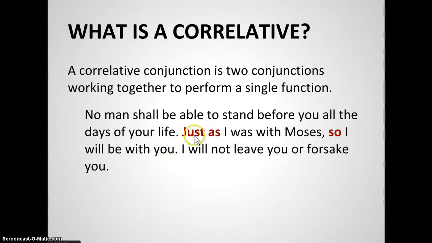So in this scripture text, we have "just as I was with Moses, so I will be with you." So we have a clause here, "I will be with you," and "I was with Moses." And those two clauses are joined together by "just as" and "so."